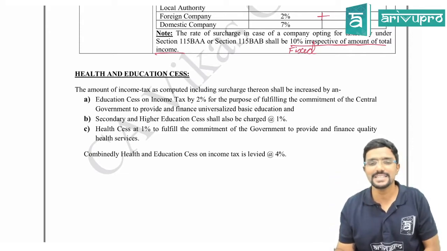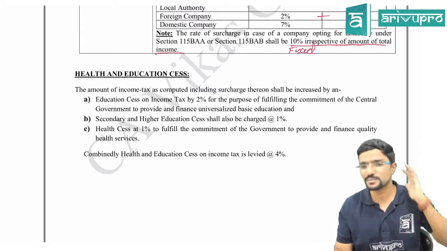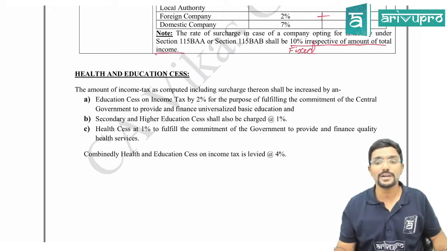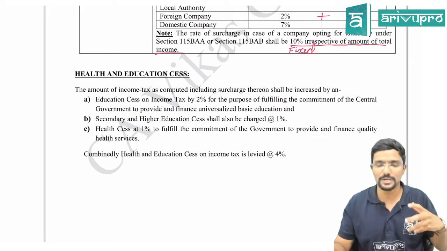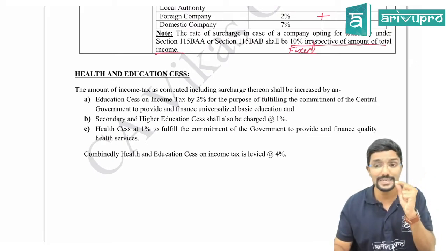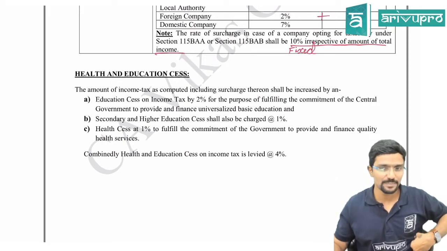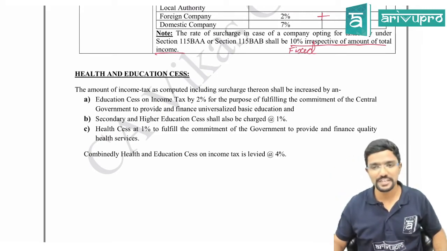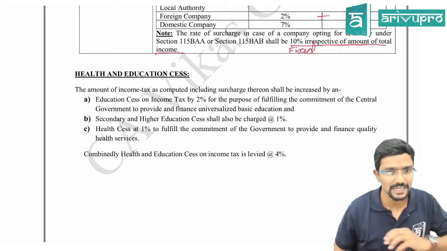Sir, why are they collecting this health and education cess? It is for a specific purpose. The health cess is for health purposes, since the government is running government hospitals and so on. For running that, they are collecting 1% health cess, and the balance 3% is education cess, which is for providing free education in government schools. So both put together it comes to 4%. Agree?